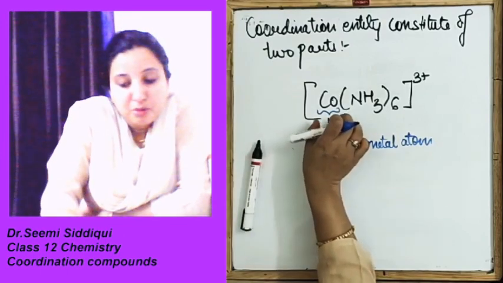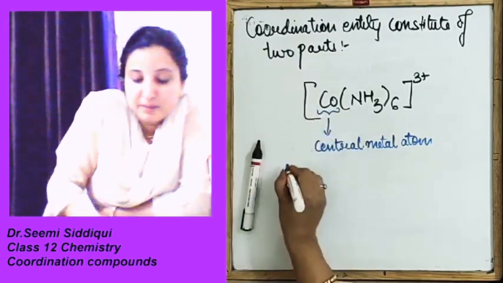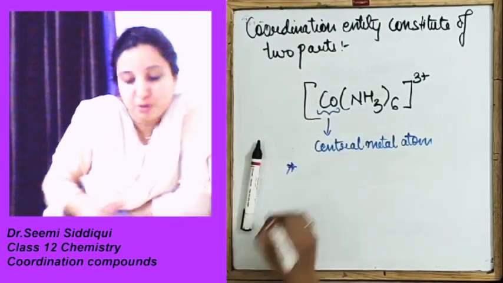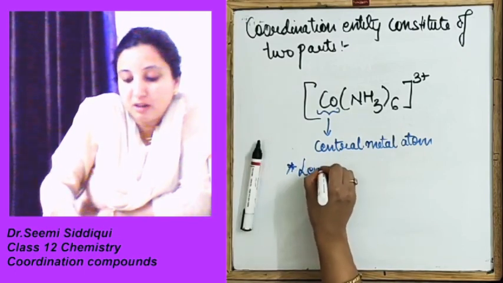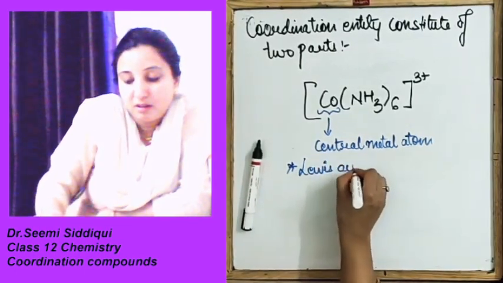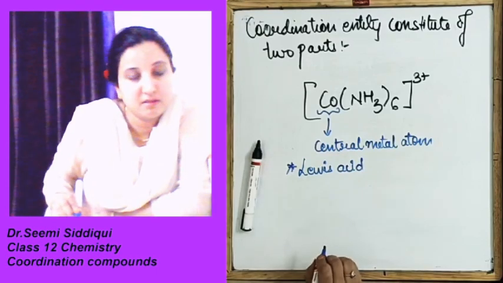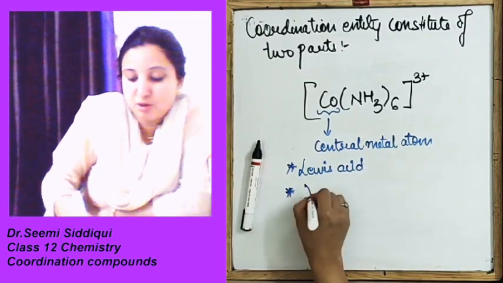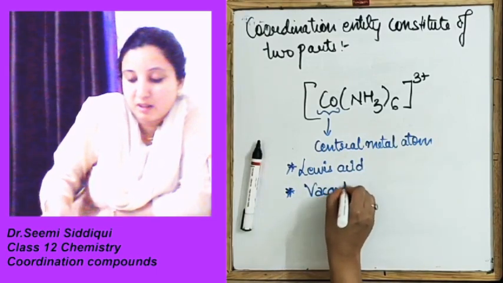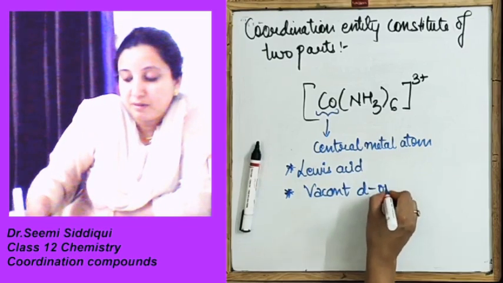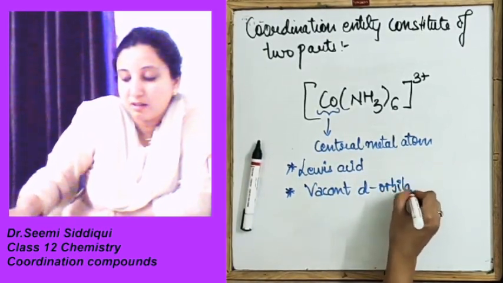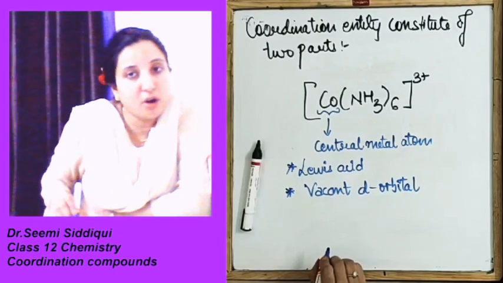Now whatever your central metal atom is, it should be a Lewis acid. It should have a vacant d orbital.